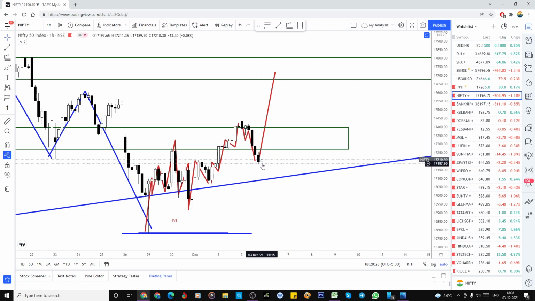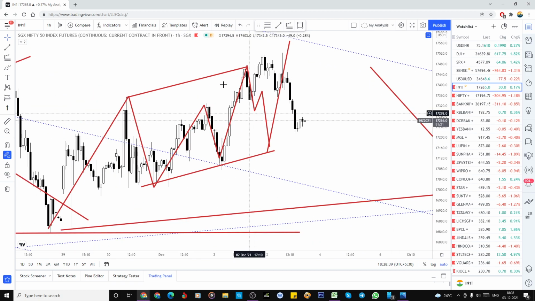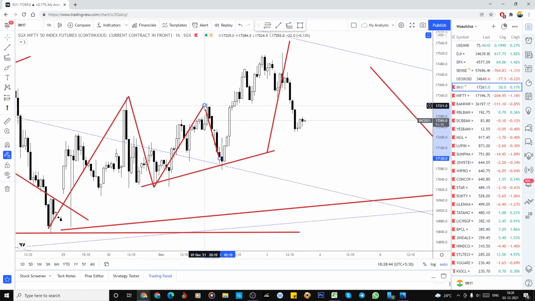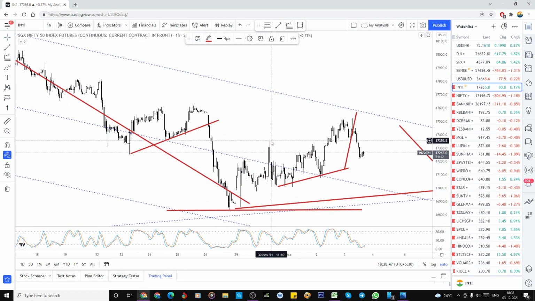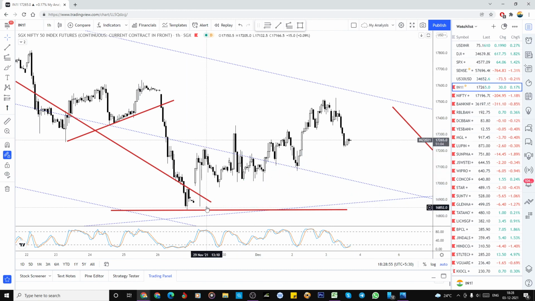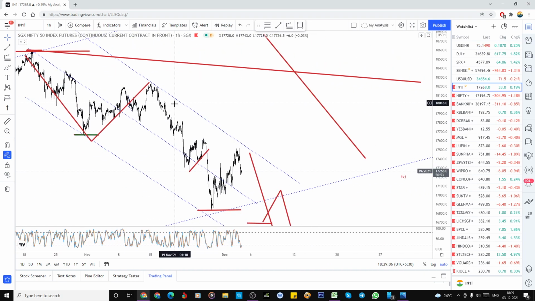So now it perfectly came to that zone, the previous support zone, and it's looking like bouncing. So if we look at that SGX Nifty, we will come to this conclusion zone. I will just delete all those things. So here, we have to make the previous low as a stop loss. This is the invalidation. From here it is bullish, and I'm expecting a triangular path here.